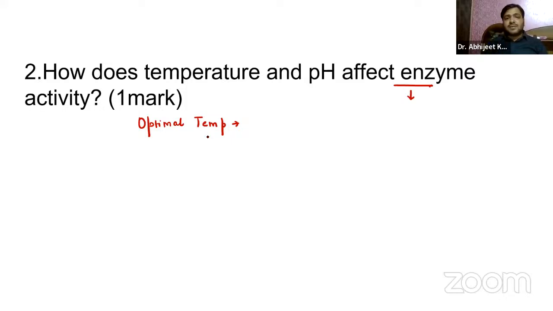This temperature is close to the physiological temperature of the organism. For human enzymes, it is approximately 37 degrees Celsius, or 98.6 degrees Fahrenheit, right? This is the optimal temperature.